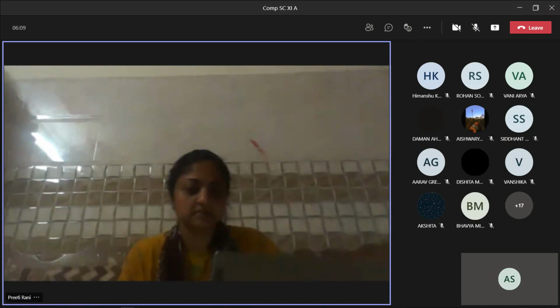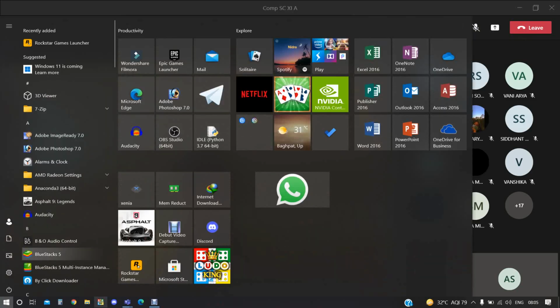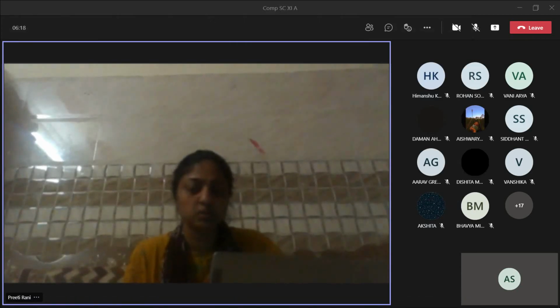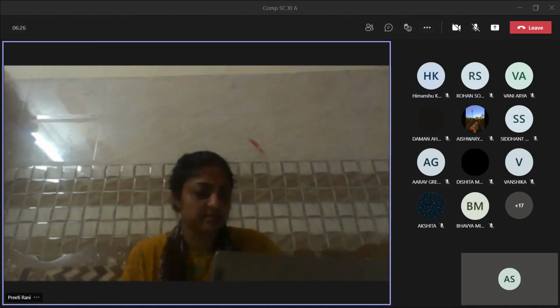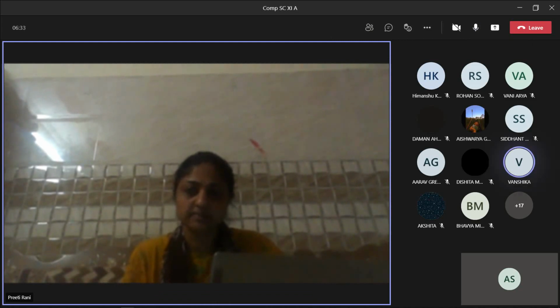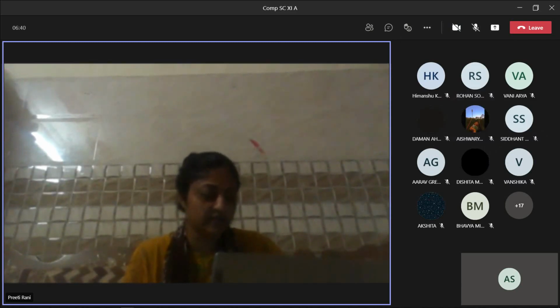Factorial of a number. I'm telling you, you need to do the factorial of a number. Do it fast. What is factorial basically? 4 factorial means 1 into 2 into 3 into 4. Up to that number, it will multiply from 1. Do it fast, all of you.